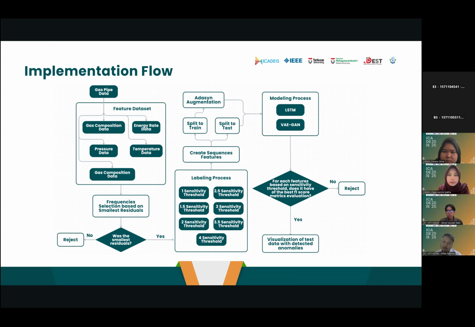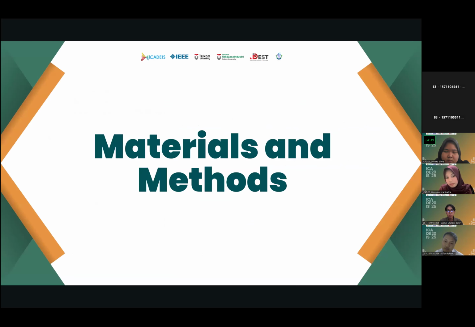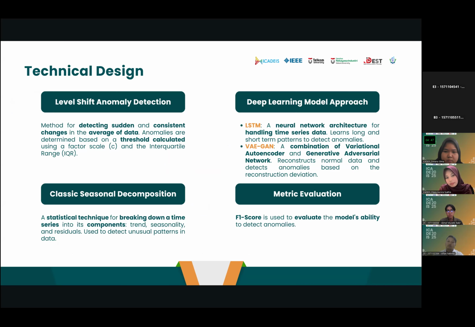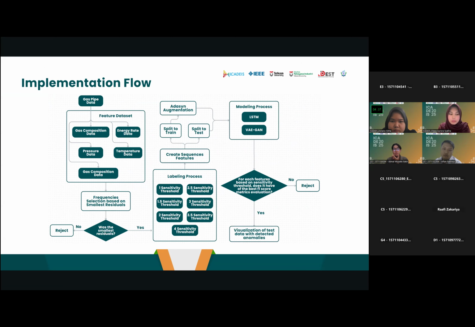Okay, your question is about comparing classic seasonal decomposition and level shift anomaly, right? Okay, thanks for your question. So, classic seasonal decomposition in this case is used to separate time series data based on the seasonal scheme, identified from its residual value.